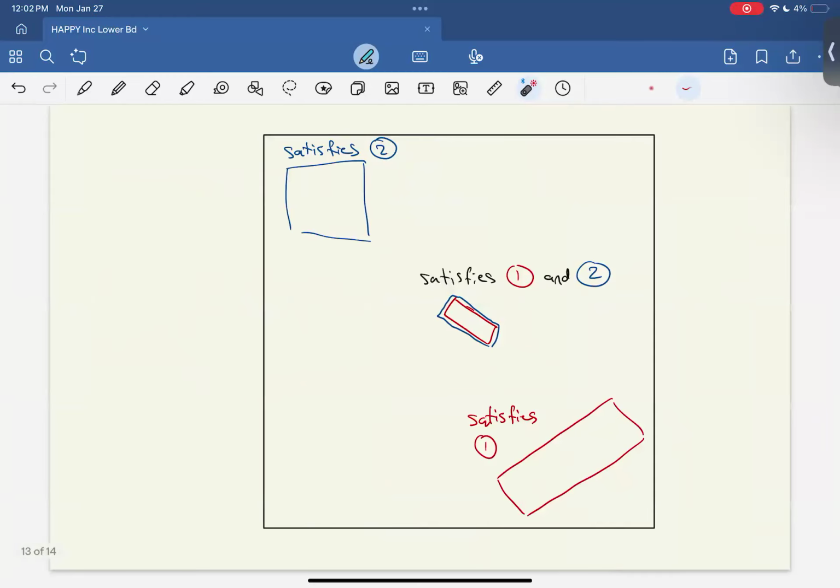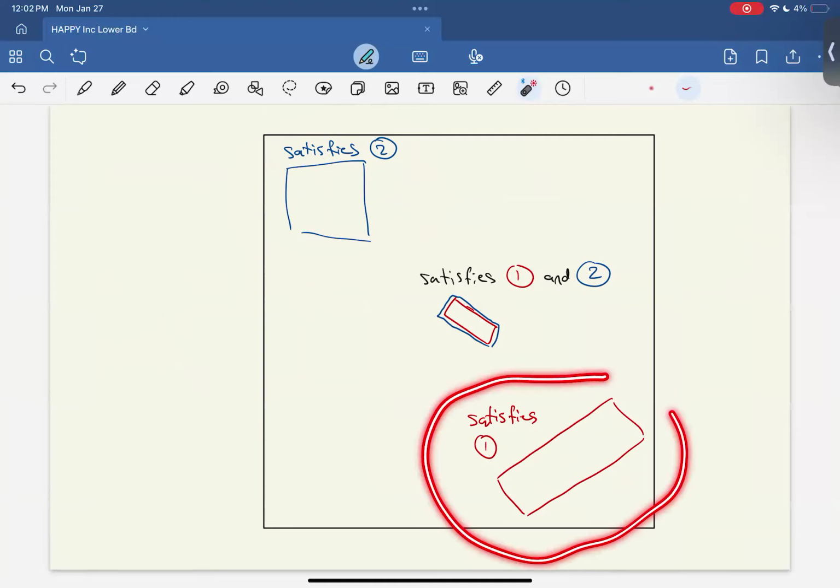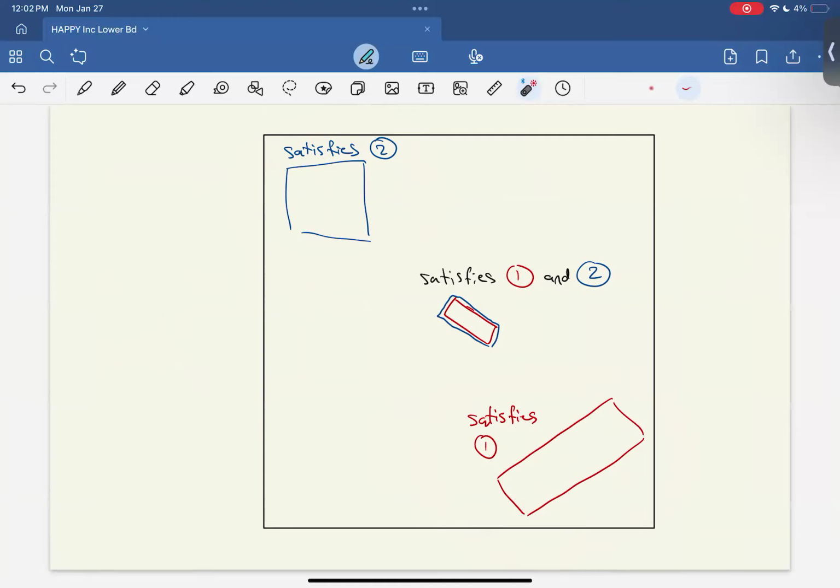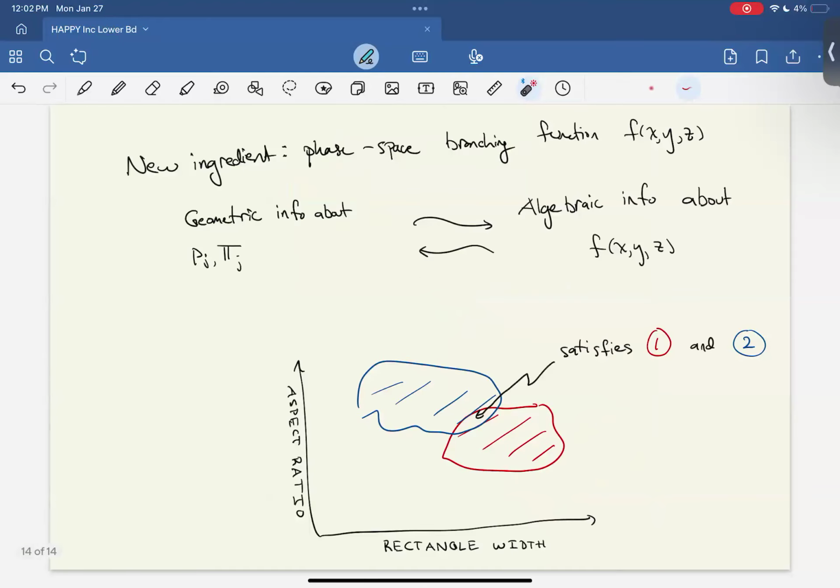So draw a picture, right? This blue square over here, that's an example of a rectangle, and maybe we can prove the inductive step will work for that rectangle. And maybe this skewed rectangle over here is some different rectangle, and we can prove that it satisfies an initial estimate, but not the inductive step. But what we need is a rectangle that satisfies both 1 and 2. And these are hard to find. So the bulk of our paper is finding rectangles that satisfy both these properties.